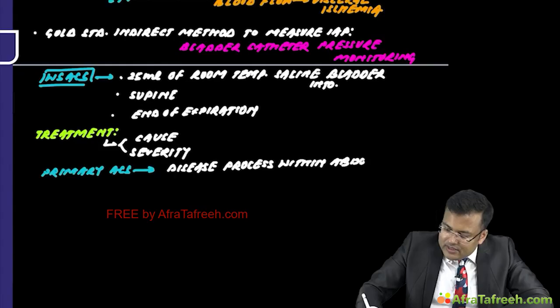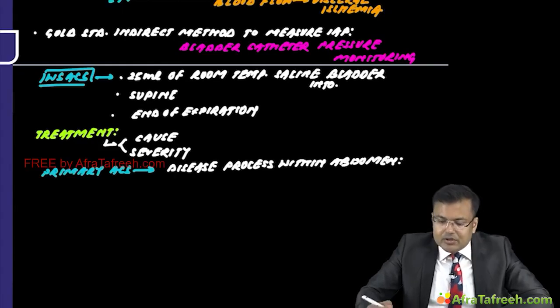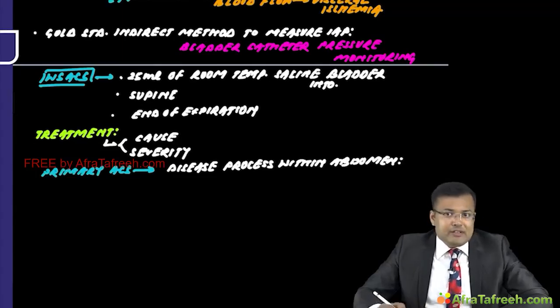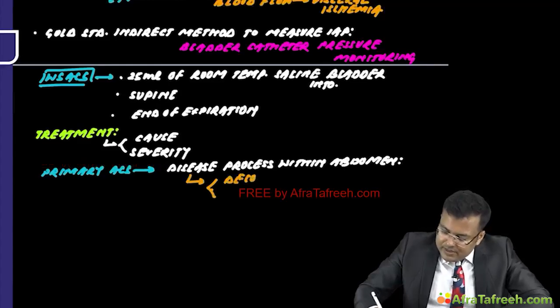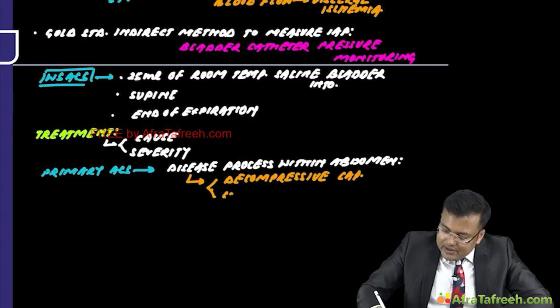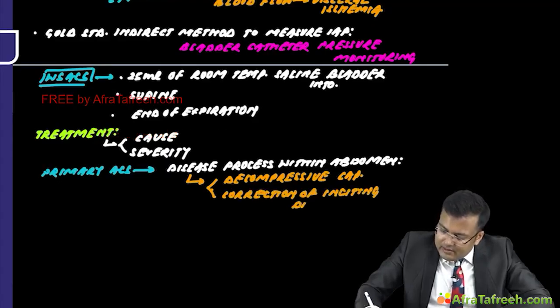Since a disease process within the abdomen is increasing the intra-abdominal pressure, we go for decompressive laparotomy and correction of the inciting disease process.